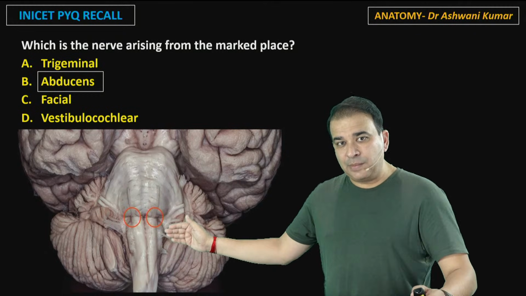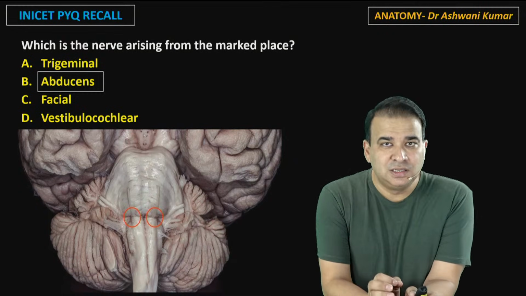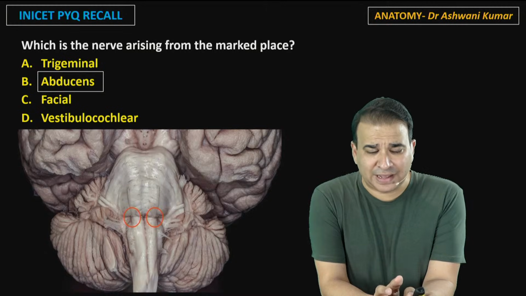And the nerves that you see coming out posterior to the olive or more lateral to the olive here are the 9th, 10th and 11th nerves.